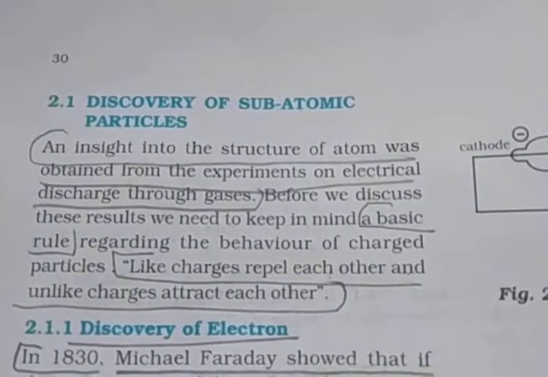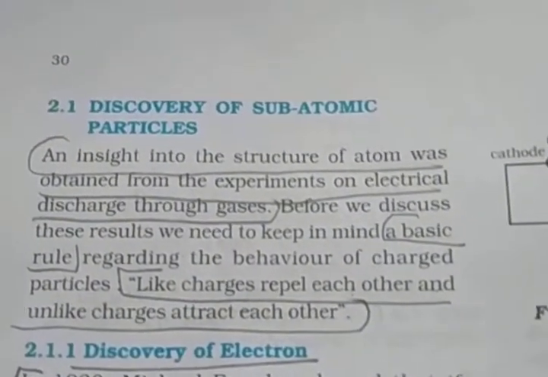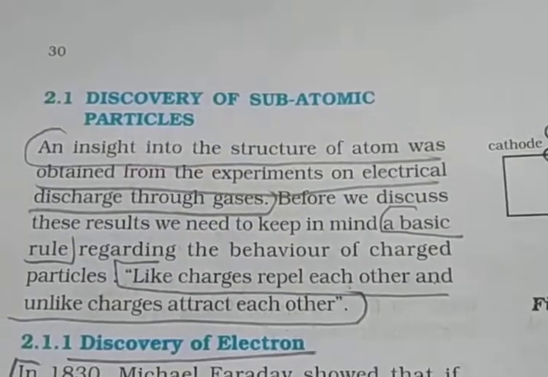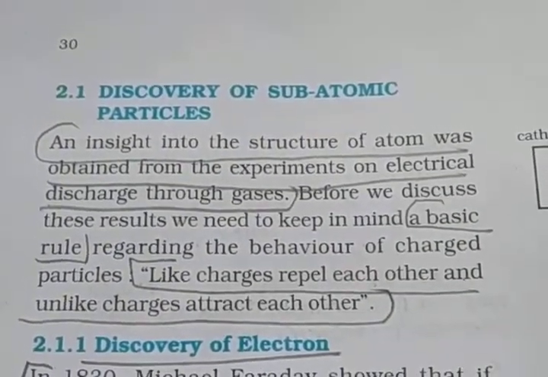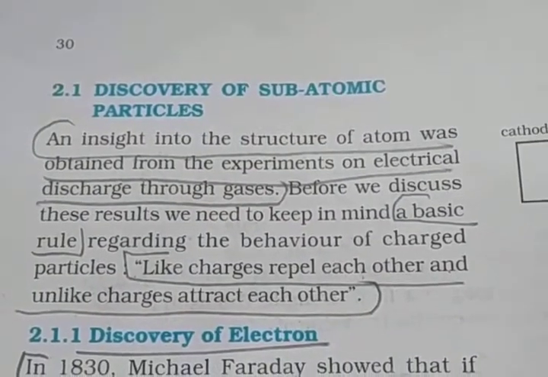Next topic is discovery of the subatomic particles. An insight into the structure of the atom was obtained from the experiment on electrical discharge through gases.